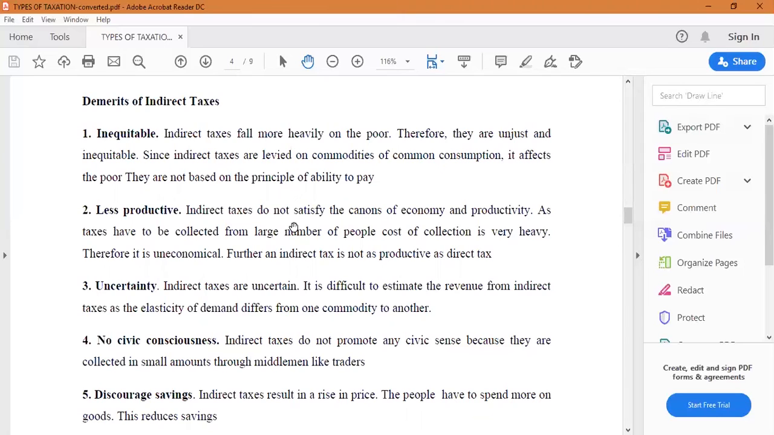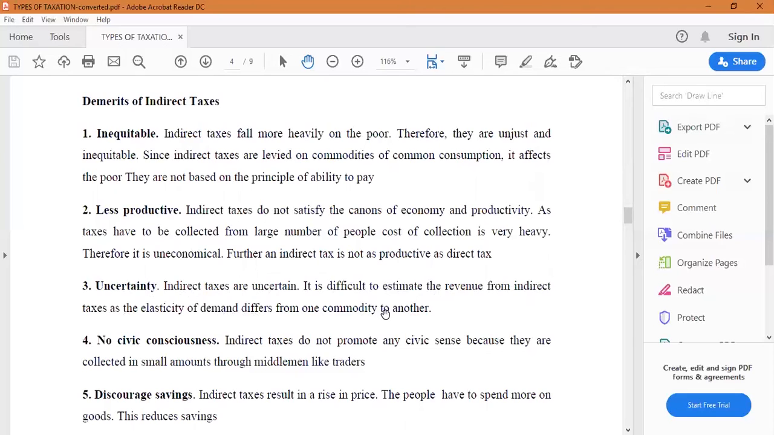The next one is less productive. Indirect taxes do not satisfy the canons of economy and productivity. As taxes have to be collected from a large number of people, the cost of collection is very heavy. Therefore, it is uneconomical. Further, an indirect tax is not as productive as direct tax. The next one is uncertainty. Indirect taxes are uncertain in nature. It is difficult to estimate the revenue from indirect taxes as the elasticity of demand differs from one commodity to another.